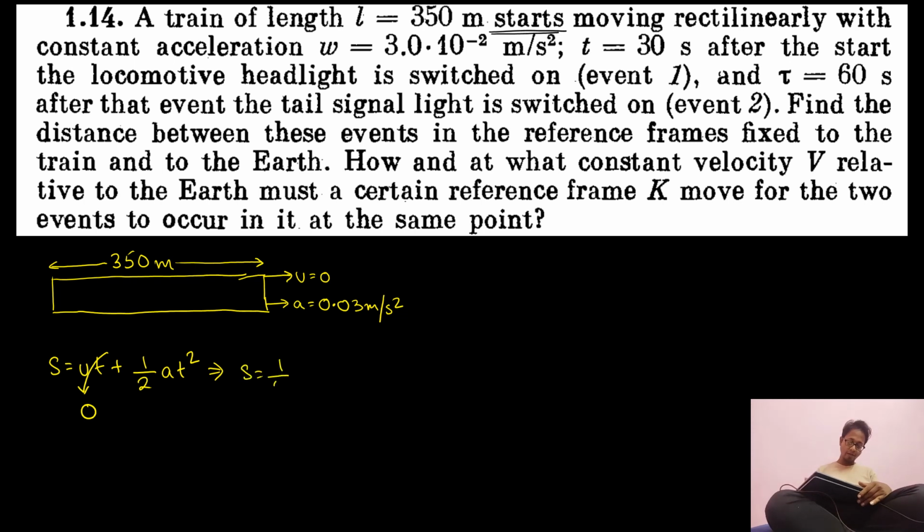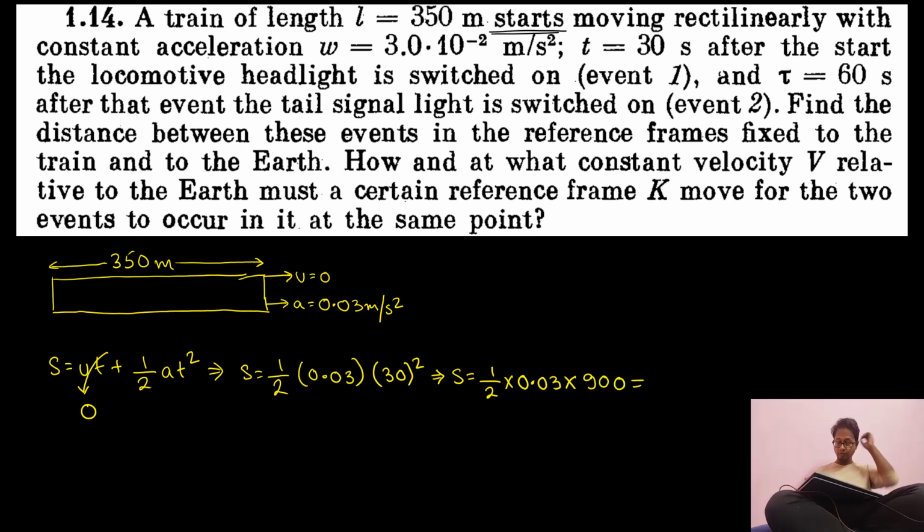S is equal to half. What's the value of acceleration? 0.03. What's the value of time? The value of time is 30 square. S is equal to half into 0.03 into 30 square. 30 square is nothing but 900. So S is equal to 900 into 0.03, which is 27. 27 divided by 2 is 13.5 meters. So the train traveled 13.5 meters in the first 30 seconds.